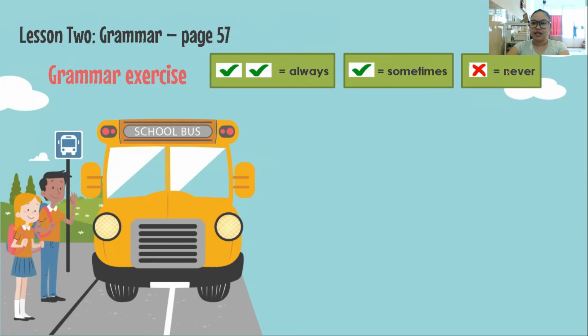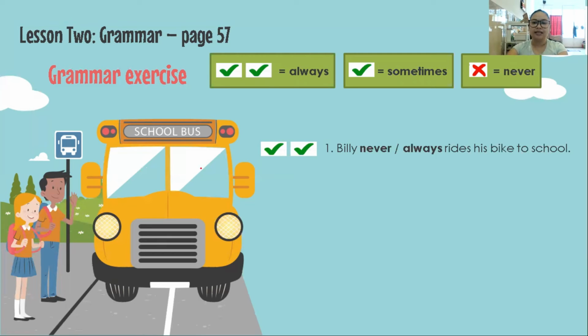And if you see an X, that means it's never. So let's try number 1. Billy never always rides his bike to school. So what adverb of frequency do we use here?